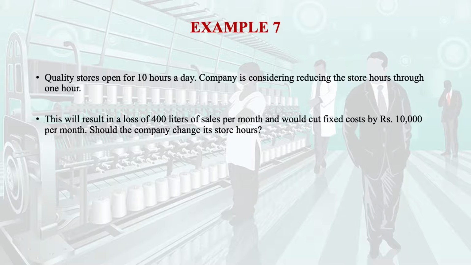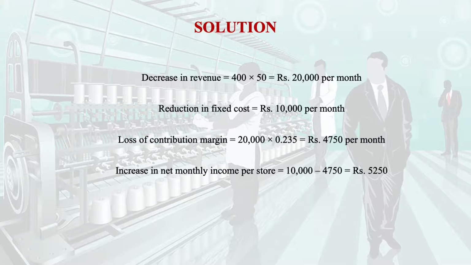Now the decrease in revenue is 400 into 50, because 50 is the sale price, that is 20,000 per month. Reduction in fixed cost is 10,000. Loss of contribution margin is rupees 4750, that is, if you multiply the decrease in revenue by the contribution margin, you will get. But the increase in monthly income due to decrease in the fixed cost is 10,000 minus 4750, which is 5250.